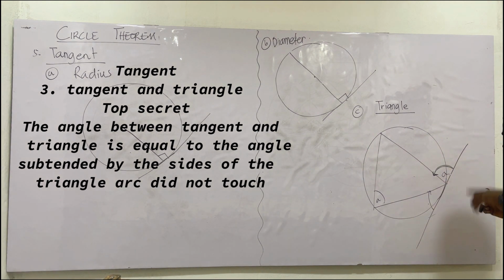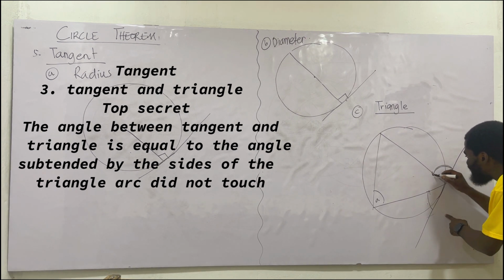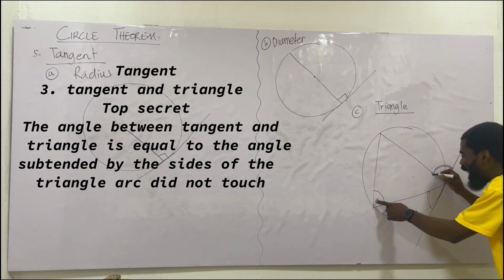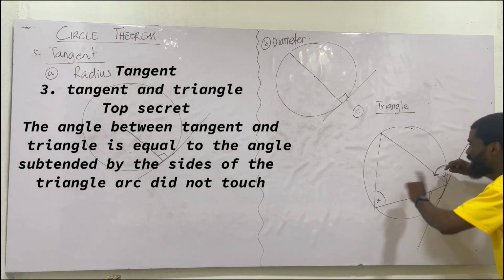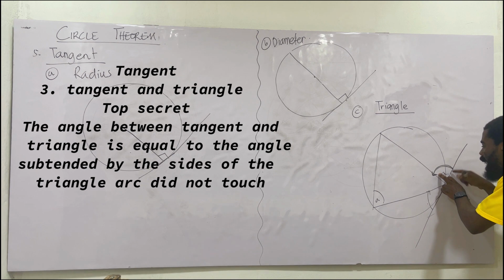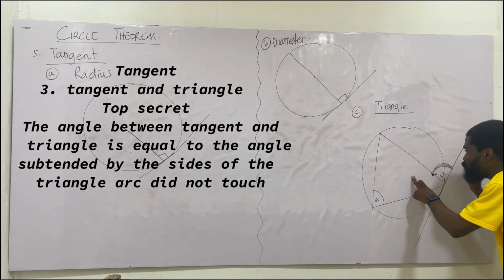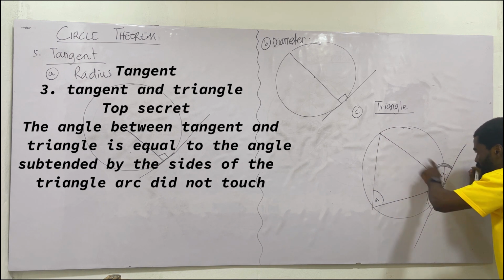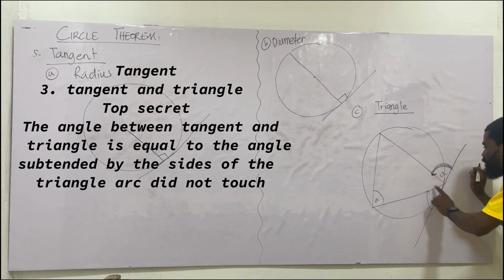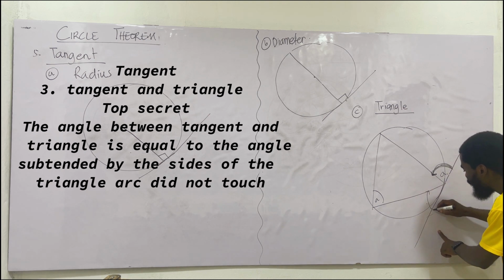So listen very carefully. Once again, let's go. I said the angle between the tangent and the triangle is equal to the angle whose lines are not touched by the arcs of the angle we're looking at. What do I mean? This one touches this, so the angle cannot be on this because your arc touches that line. So the angle will not be here, but there. Once again, this one is touching this line.